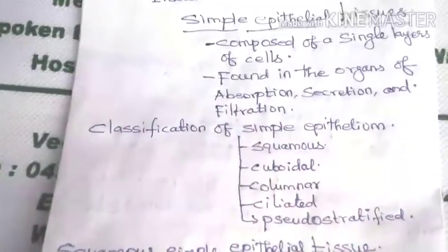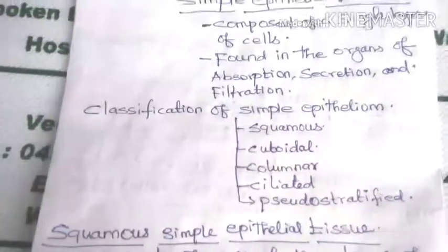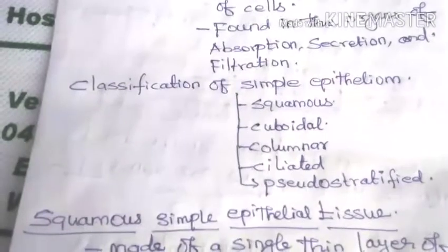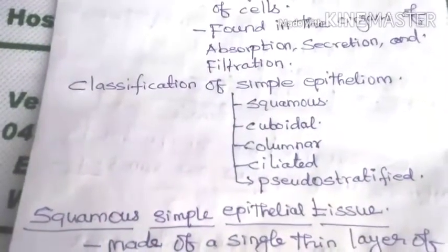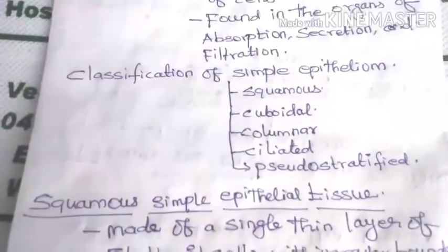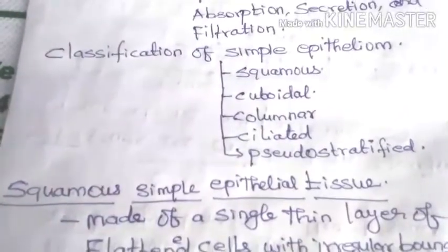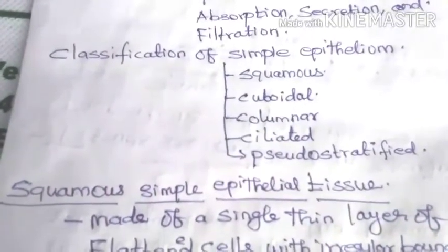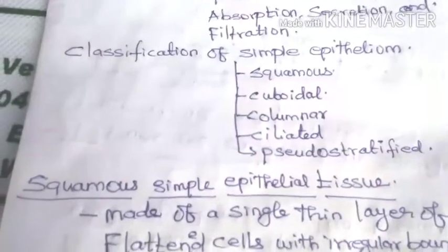Classification of simple epithelial tissue: squamous, cuboidal, columnar, ciliated, and lastly pseudostratified.